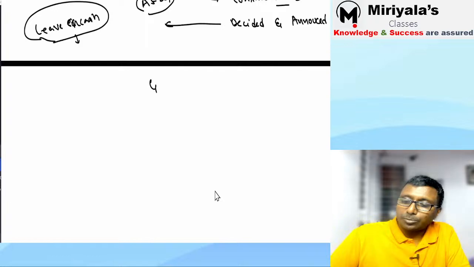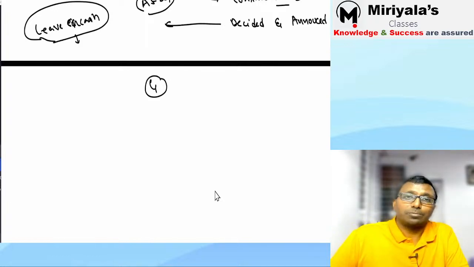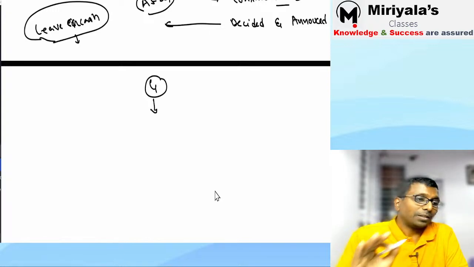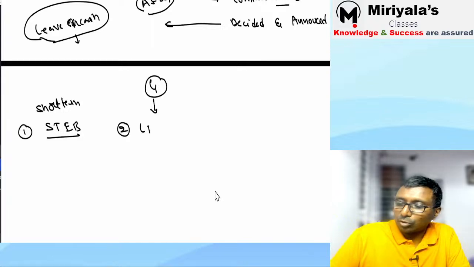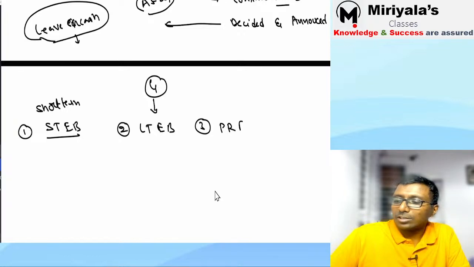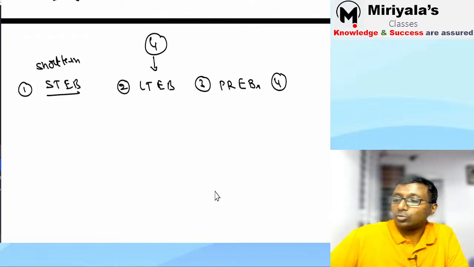Next point. There are totally four types of employee benefits, my dear. What are the four types of employee benefits, and how are you supposed to account for the same? That is all I am going to explain to you. The first is short-term employee benefit. The second one is long-term employee benefit. The third one is post-retirement employee benefits. And the fourth one is termination benefits, TB.